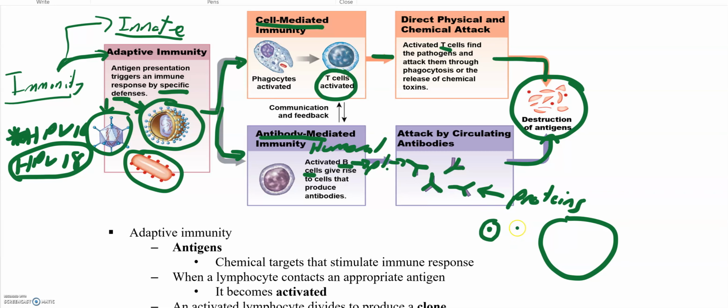And what they do is, let's say this is a bacterial cell, these antibodies simply come over and attach. And that's all they do. Now, that's an important attachment, and we'll talk about that later on. But right now, all it does is attach. It will attach to help kill this bacteria at some point.